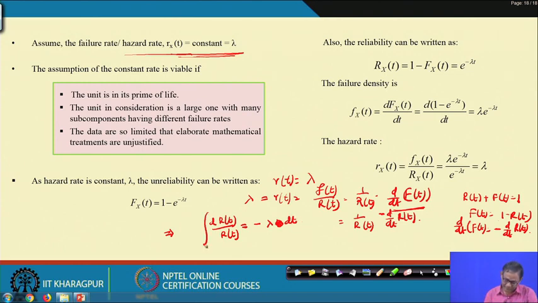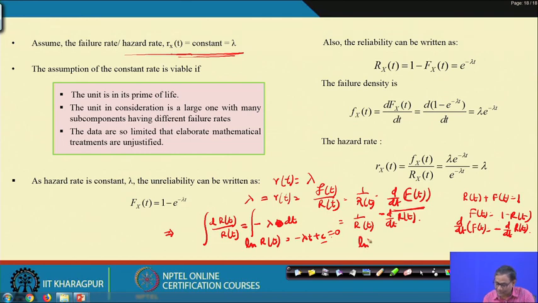So if you now integrate, you know this will be with reference to R(t) from 0 to 1 and this with reference to t from 0 to infinity. What you will get is log of R(t) equals minus lambda t plus a constant, and under the boundary condition the constant will be 0.